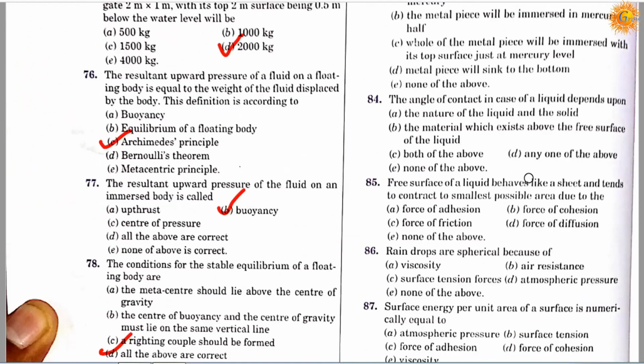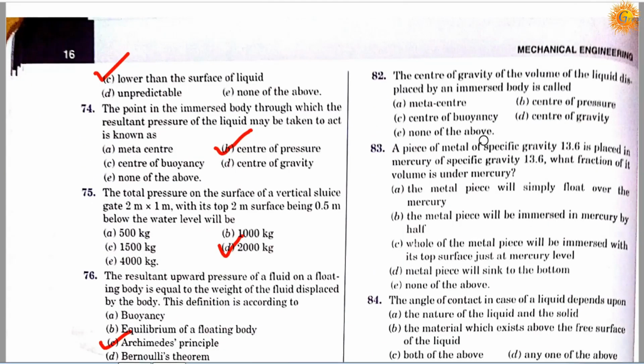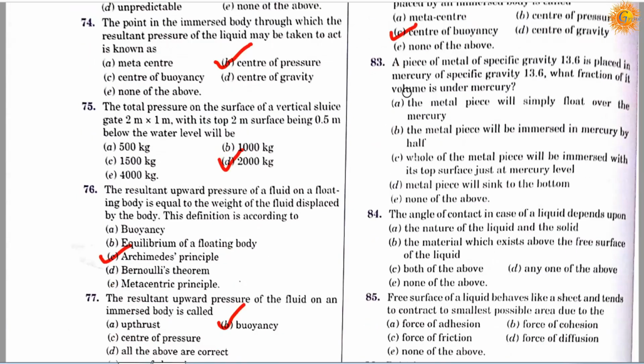Question number 82. The center of gravity of the volume of the liquid displaced by an immersed body is called option A, metacenter; option B, the center of pressure; option C, the center of buoyancy; option D, the center of gravity; and option E, none of the above. So correct answer is C, it's the center of buoyancy.